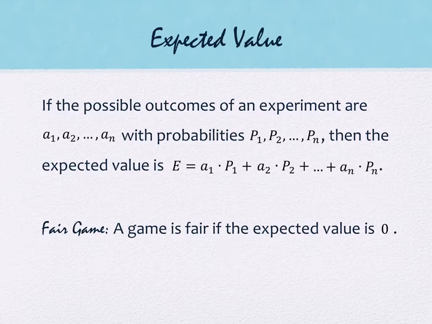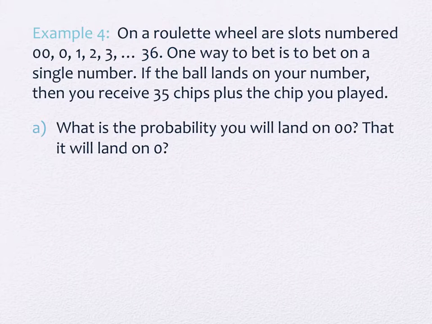So we're going to look at a game that you may or may not be very familiar with. And to be honest, I'm not super familiar with it, but I know enough to be able to talk about it from a surface point of view. So have you seen a roulette wheel before? Okay, so a roulette wheel looks like a spinner. The spinner has different colors on the different slices of the pie. It has different numbers on the different slices of the pie.